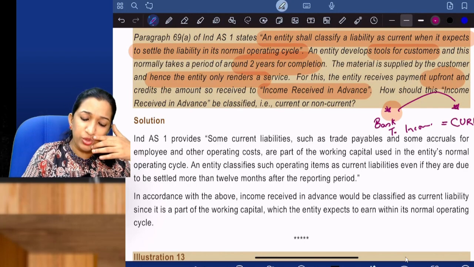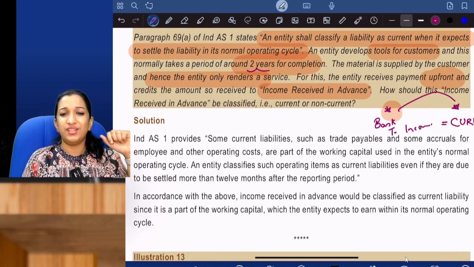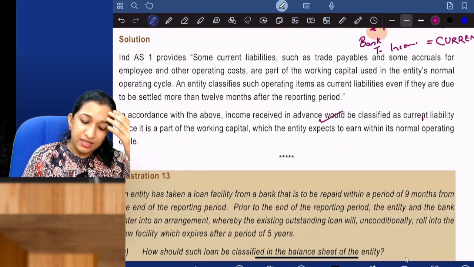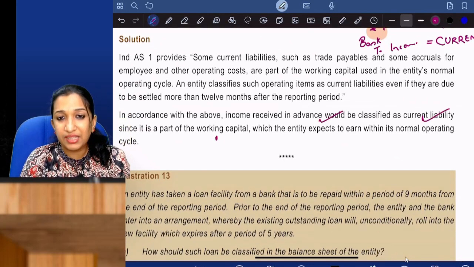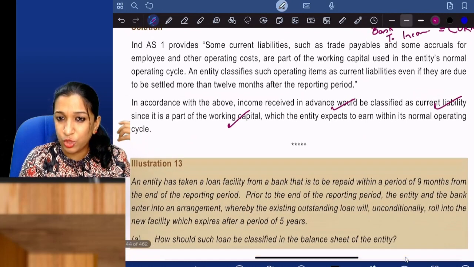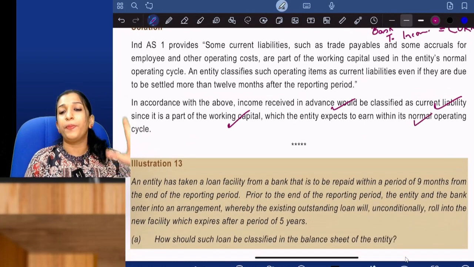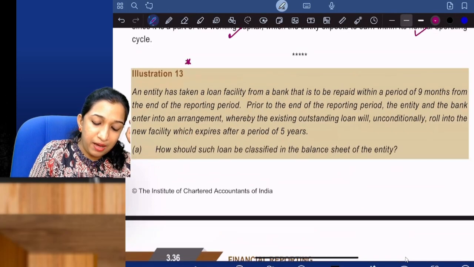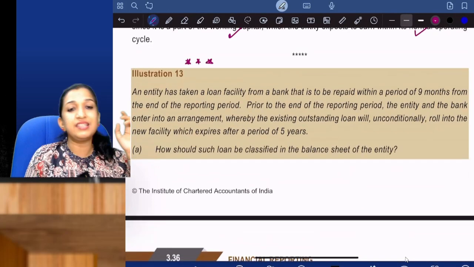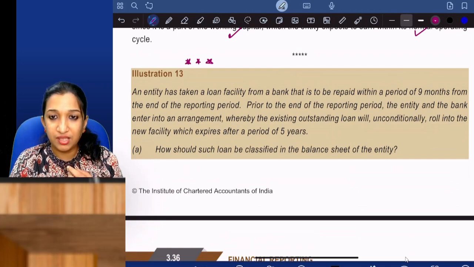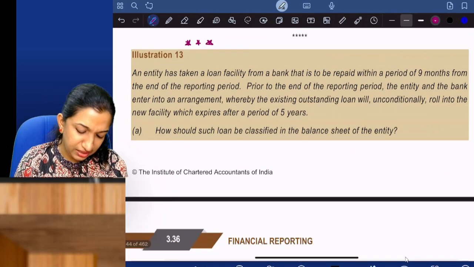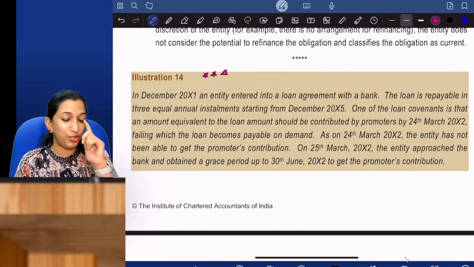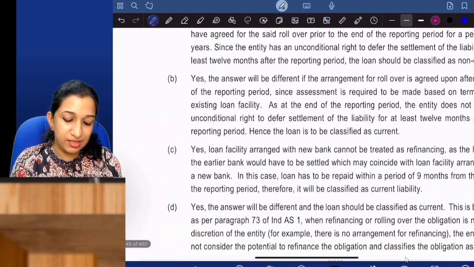But 2 years is the operating cycle, right? So it is current. Normally, income received in advance would be classified as a current liability as it is part of the working capital, which the entity expects to earn within its normal operating cycle. Now, question number 13, I'll mark as very important. This is the Institute's favorite question. Illustration 13, illustration 14. These two questions are our institute's favorite questions. They used to ask this repeatedly.